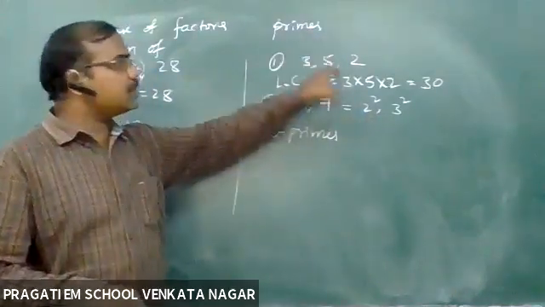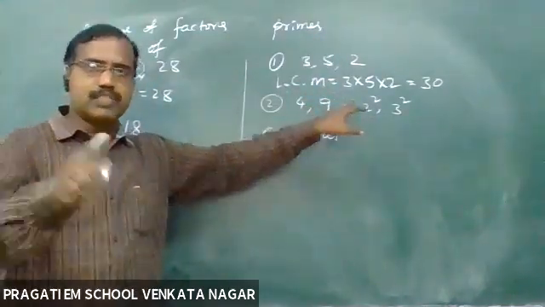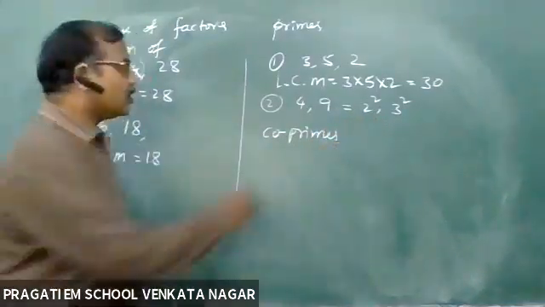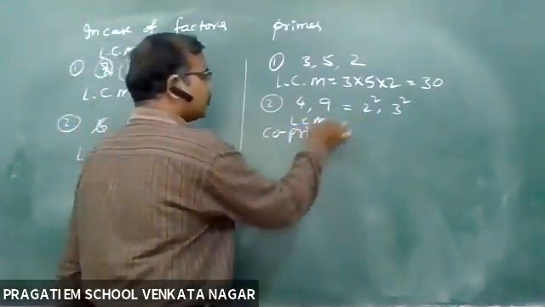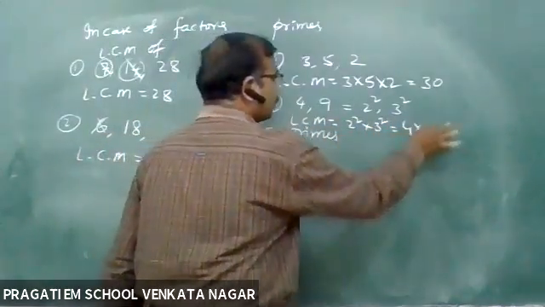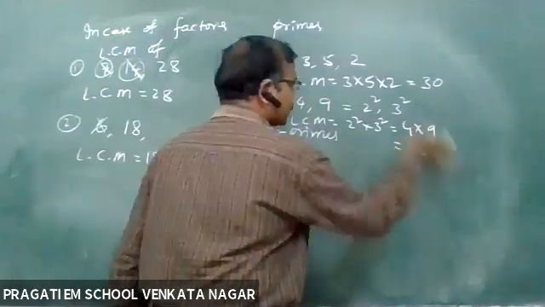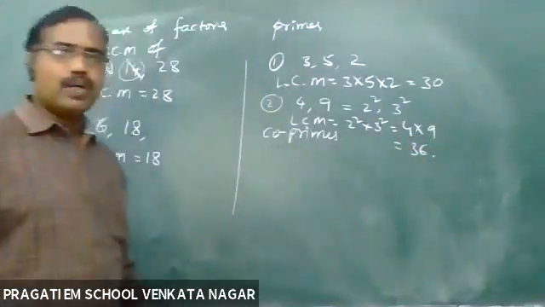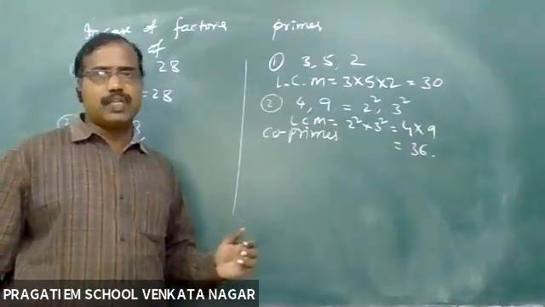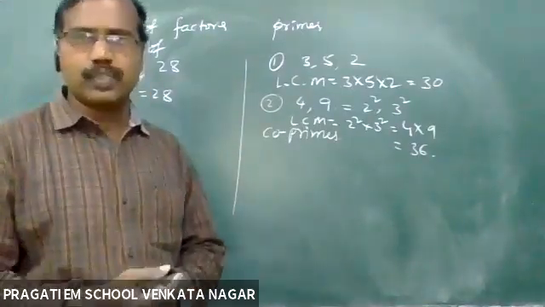That's why I changed them into powers of primes. If primes are there, the condition is you just multiply the given data. So if you multiply, you can get the LCM. So 2 square into 3 square is 36. What is the LCM of 4 and 9? 36.